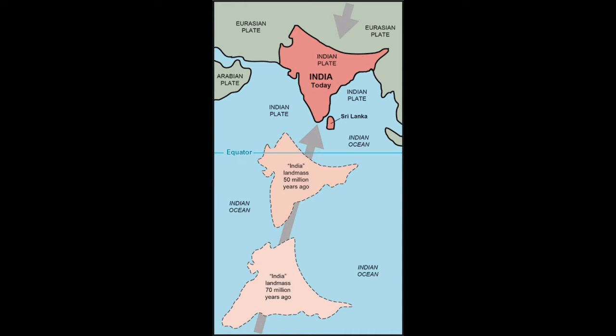Ancient India, Chapter 4, Lesson 1, the Indus and Ganges River Valleys. First up, the creation of the Himalaya and Hindu Kush mountains.